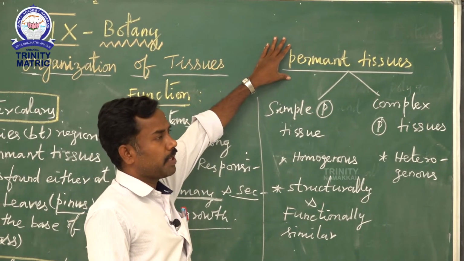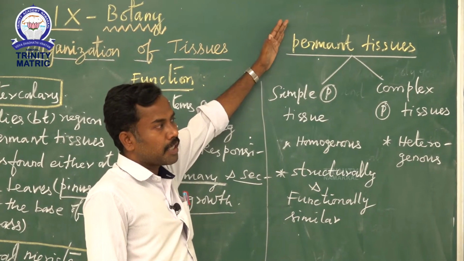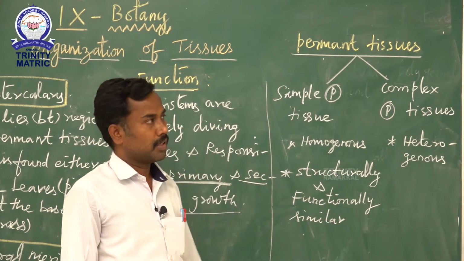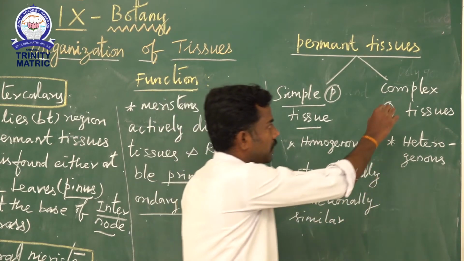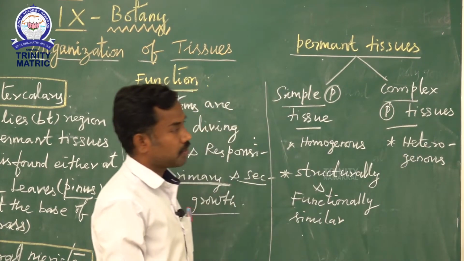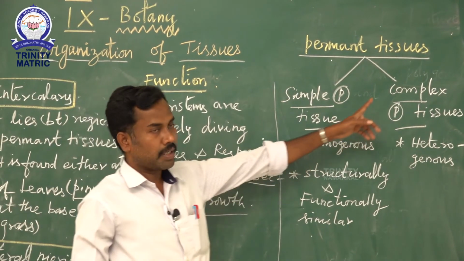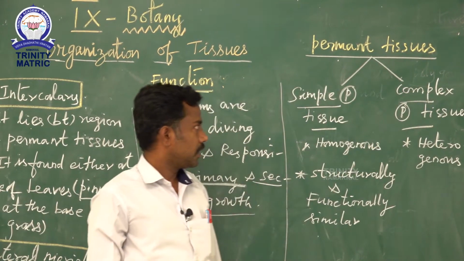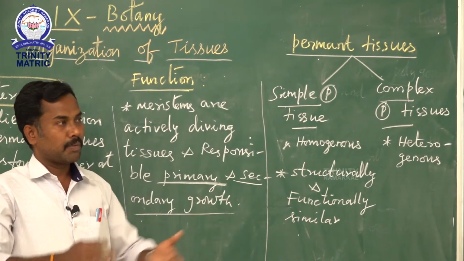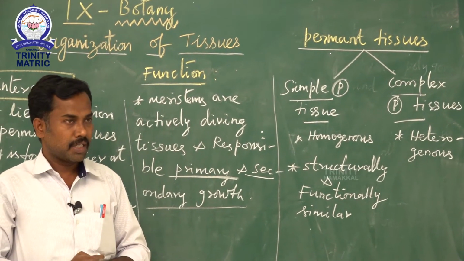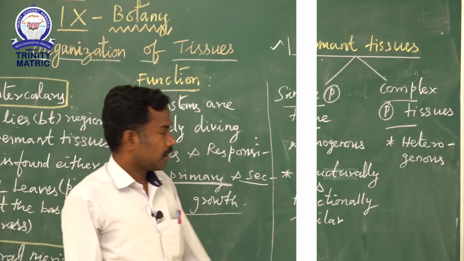The next one, permanent tissue. Permanent tissue means the division of cells has stopped, either temporarily or permanently. Permanent tissue is classified into two types: first, simple permanent tissue, and second, complex permanent tissue. Simple permanent tissue is made up of cells of homogeneous nature, all cells being similar, structurally and functionally.